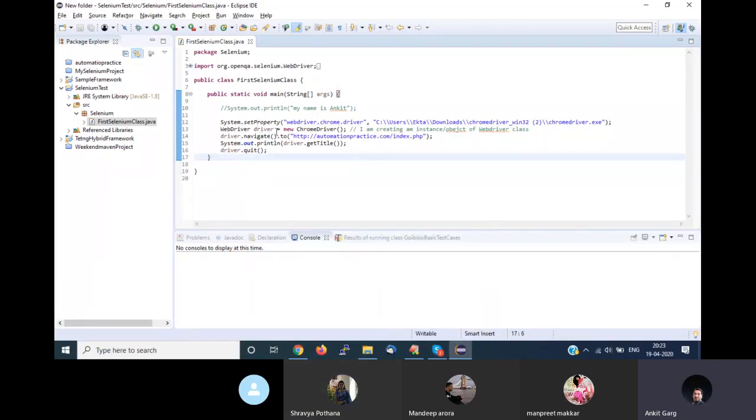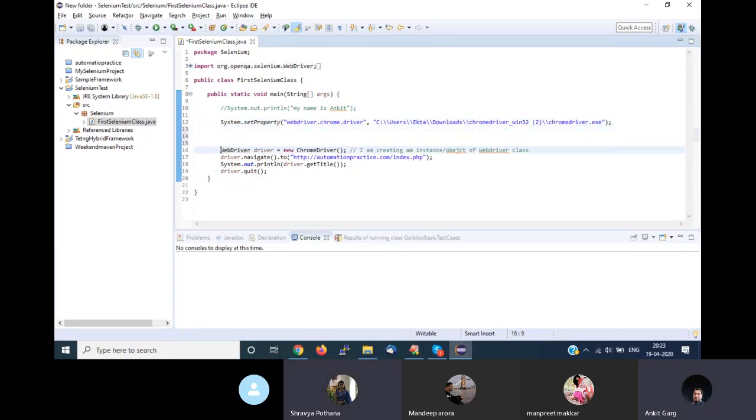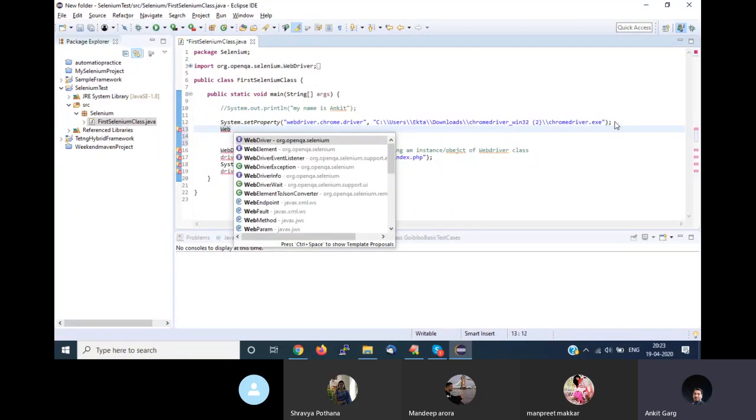Now I'll try to help you understand how to write code in an easy way. Let's say you want to type this line, WebDriver. How can you write code in an easy way? Let's say I am typing WEB and pressing Ctrl+Space. It will give you all the options displayed. From here you can directly select which part or which line you want to add here.